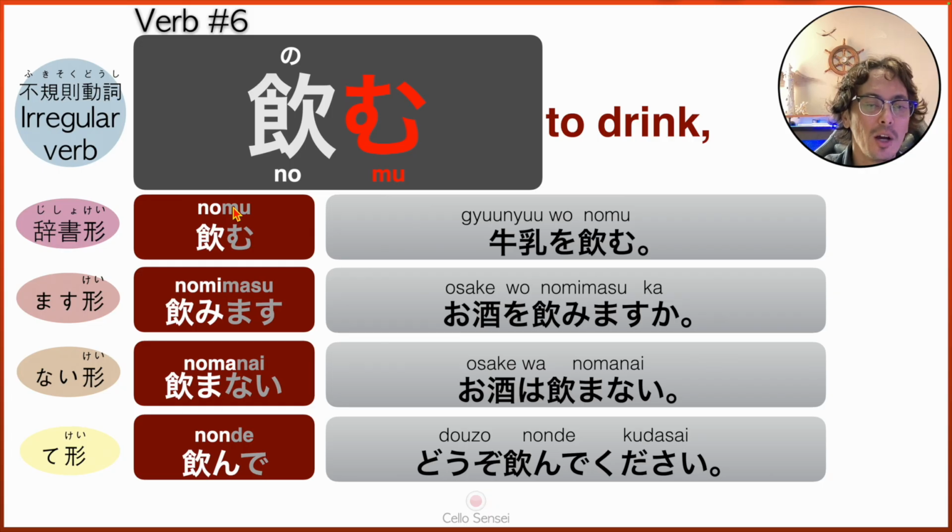So one more time. Nomu, nomimasu, nomanai, nonde. Nomu, nomimasu, nomanai, nonde. So I will leave you with the sentences so you can listen and repeat and practice shadowing or listening.